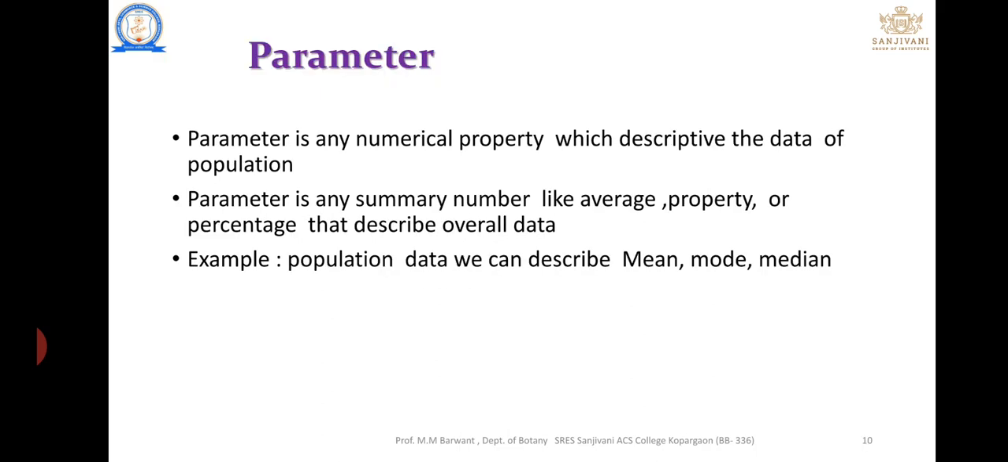Next is the parameter. So what is a parameter? Different types of students come for botany, and they know about chemistry as well as physics. In physics, a parameter is nothing but the unit of data. The same concept applies here. A parameter is a numerical property which describes the data.